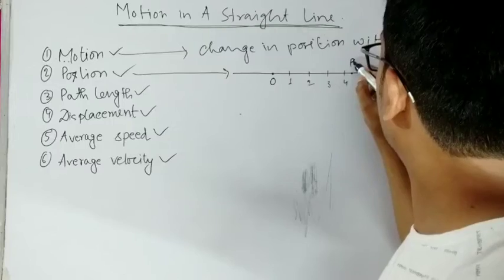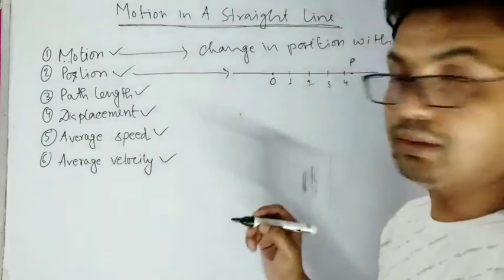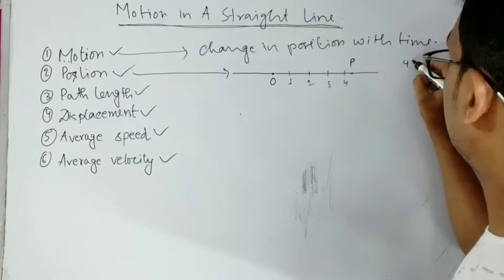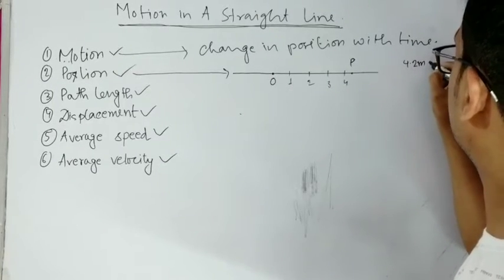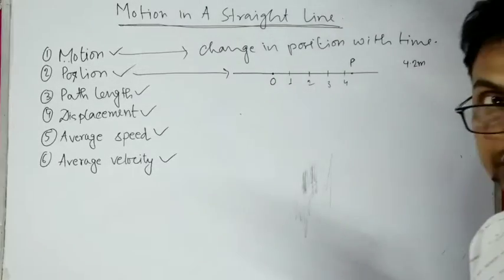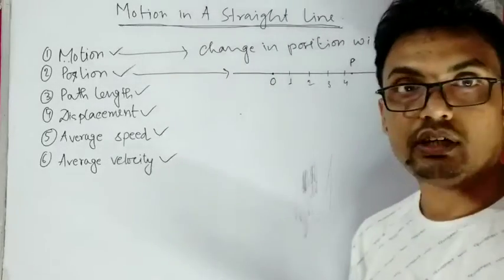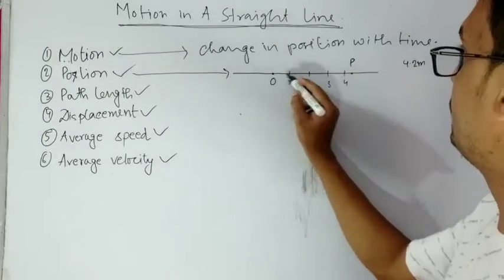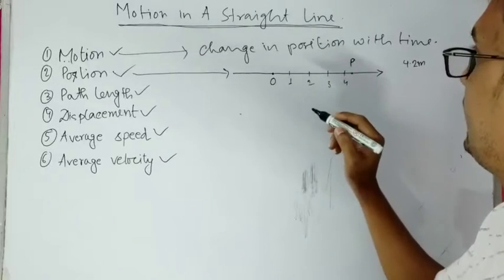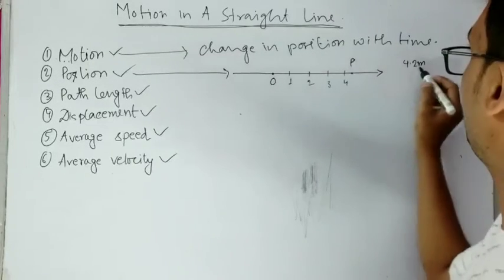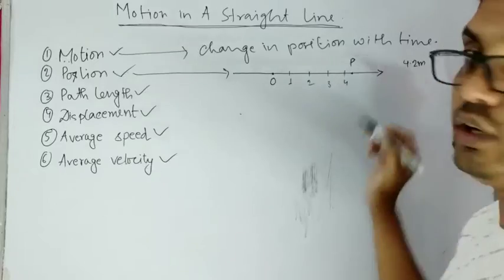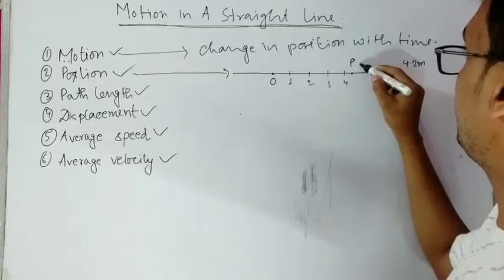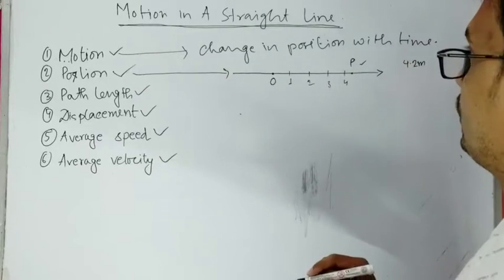So the position of the particle can be found like 4.2 meter. If we say that position of the particle is 4.2 meter, then we will understand that we have to move in the positive direction and we have to move 4.2 meter. That is the position of the particle. So this is how we can define a particle's position in one dimension.